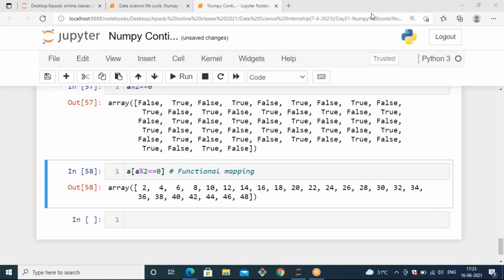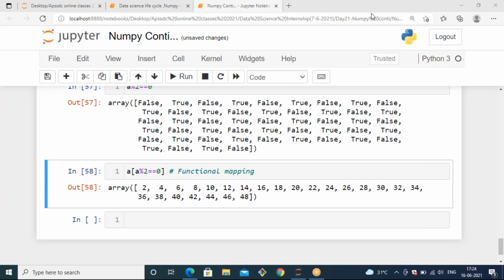we have a real-time scenario. Let's take your marks. In your marks, you have three subjects, m1, m2, m3, and out of m1, m2, m3 you should know which marks are higher. That means I want to filter the marks of m1 which are greater than 35. So I have data of a total of 60 students with the marks of m1, m2, m3. Out of the 60 students' data, I want to filter the marks of those gaining more than 35, or more than 70, in the subject of m1.